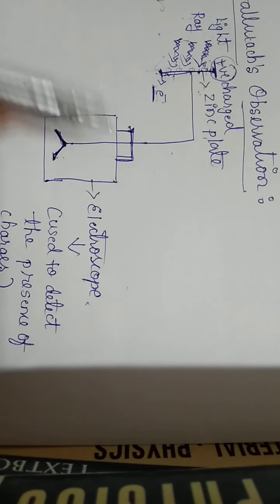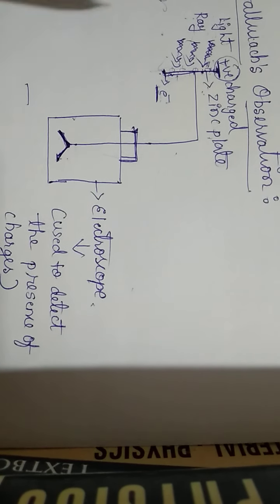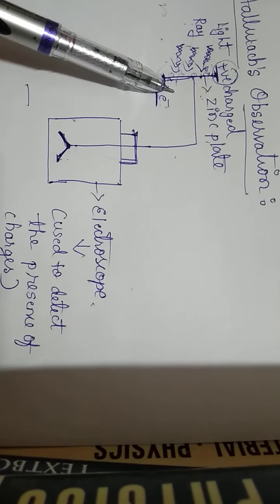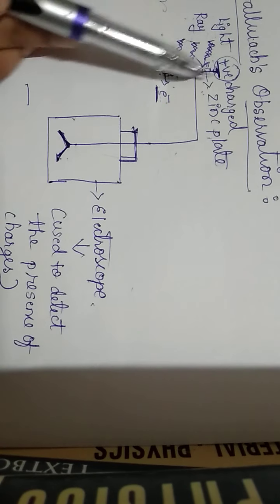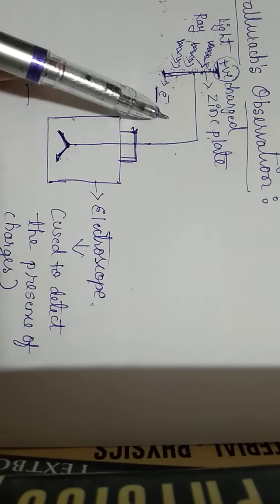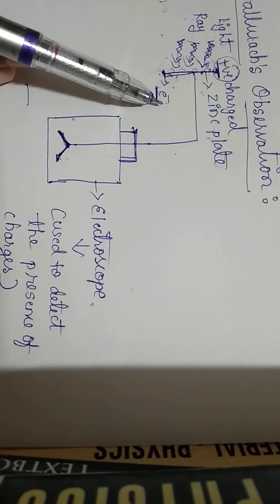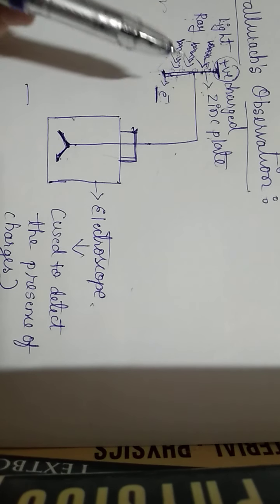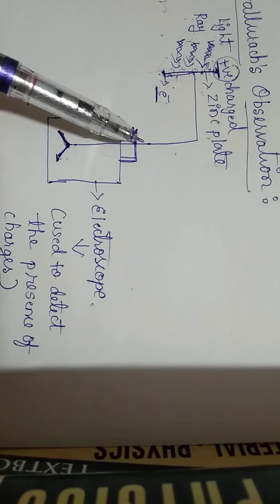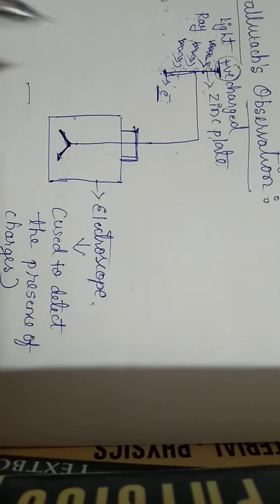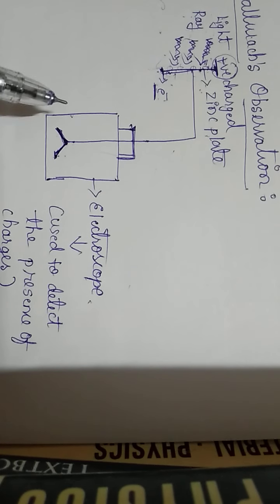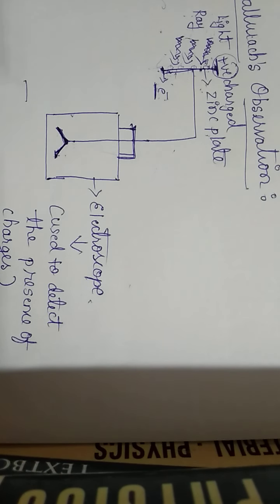So from these two experiments, we concluded that whenever light radiation falls on a metallic surface, electrons will acquire energy from the light radiation and they will eject from the metallic surface. But the light radiation should be of suitable frequency so that electrons will be emitted. That suitable, or minimum, frequency is called the threshold frequency, and we will discuss threshold frequency in the next lecture.